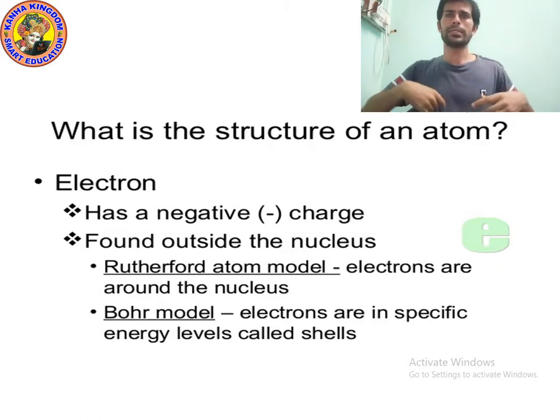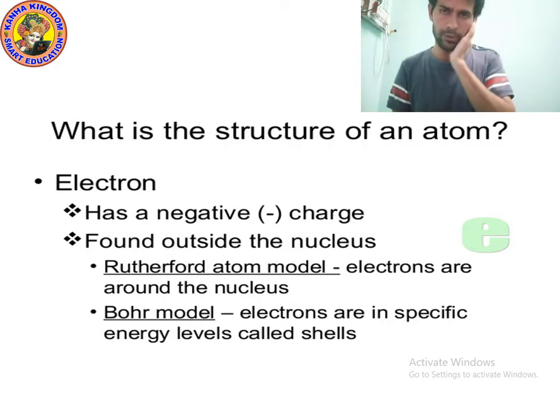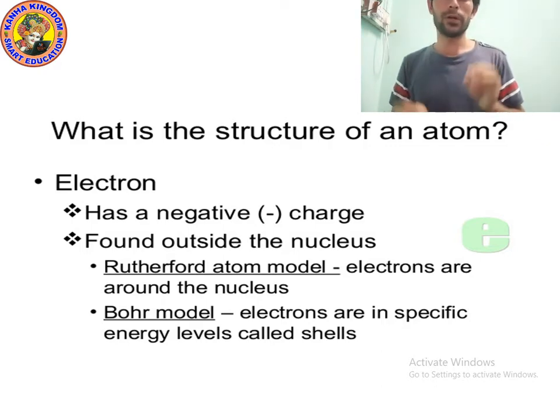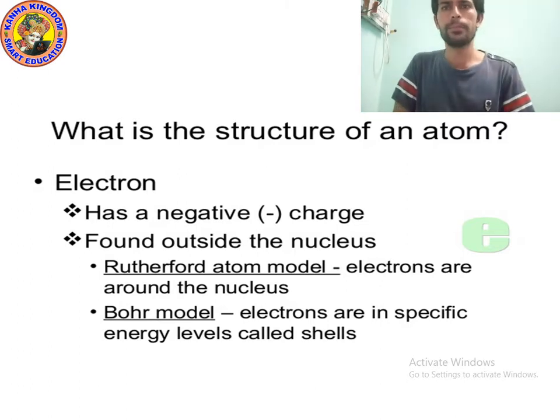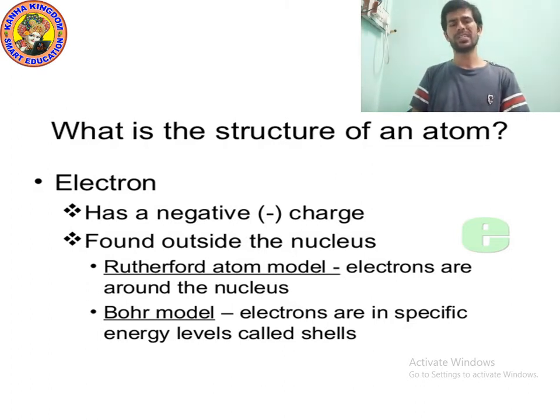Okay, now let's talk about the electron. We know that proton and neutron are found inside the nucleus. But electrons are found outside the nucleus. We know that proton has positive charge. And which charge is present on electron? On electron, negative charge is present. So we can say electron has negative charge.